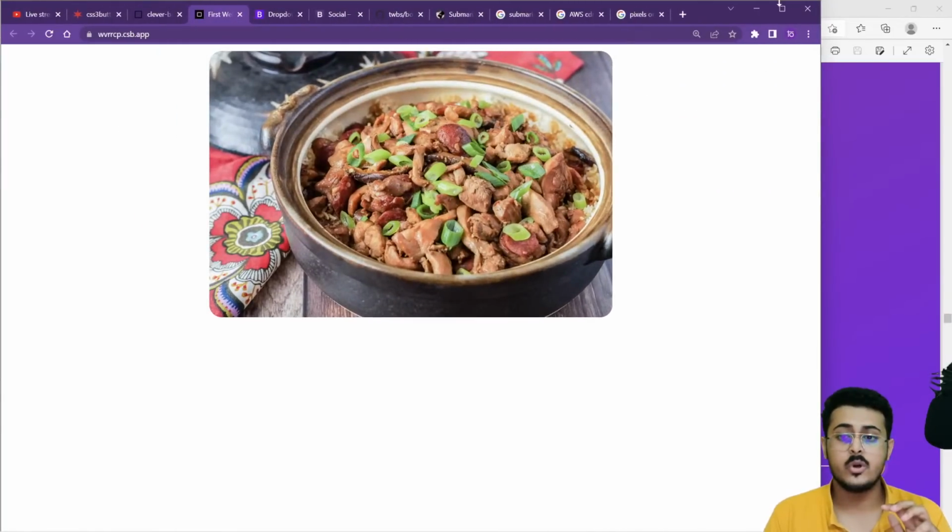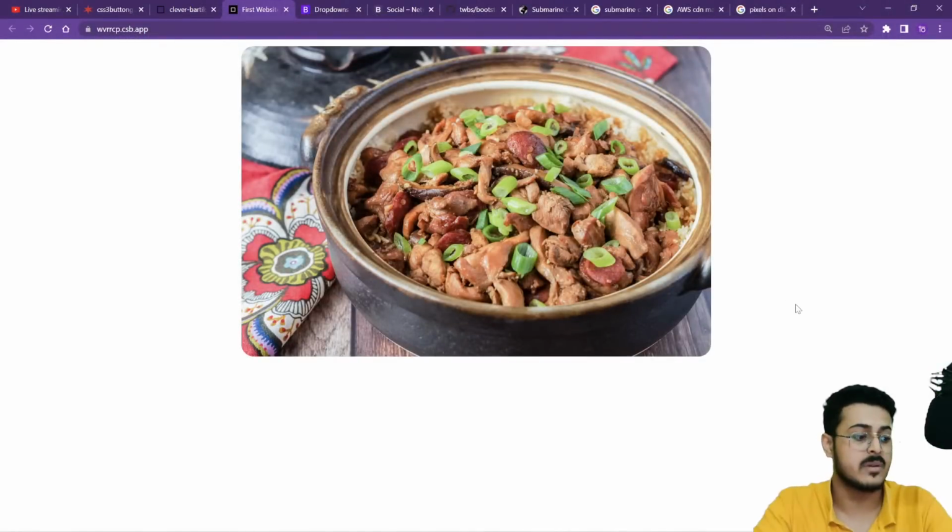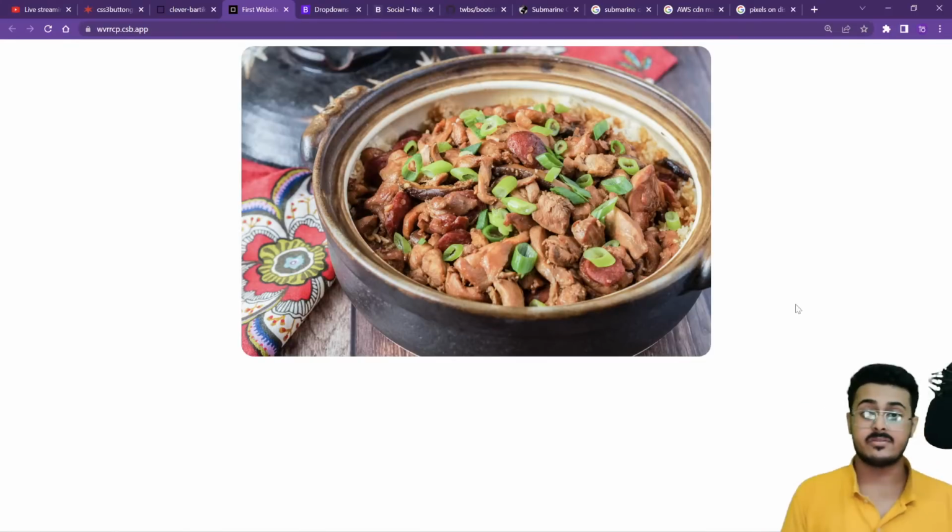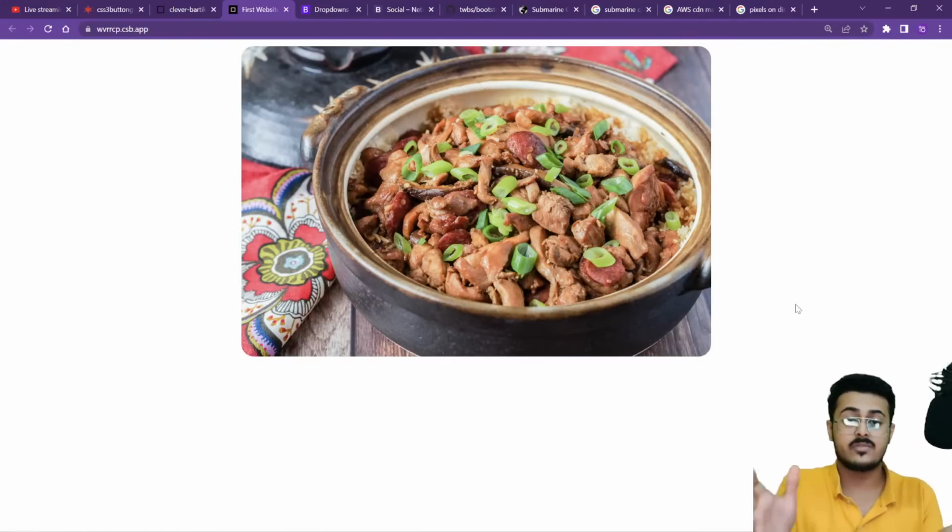Okay, so now you don't need to use the exact measurement. That is an absolute measurement. You are able to make the image relative. It is relative to the size of your screen.